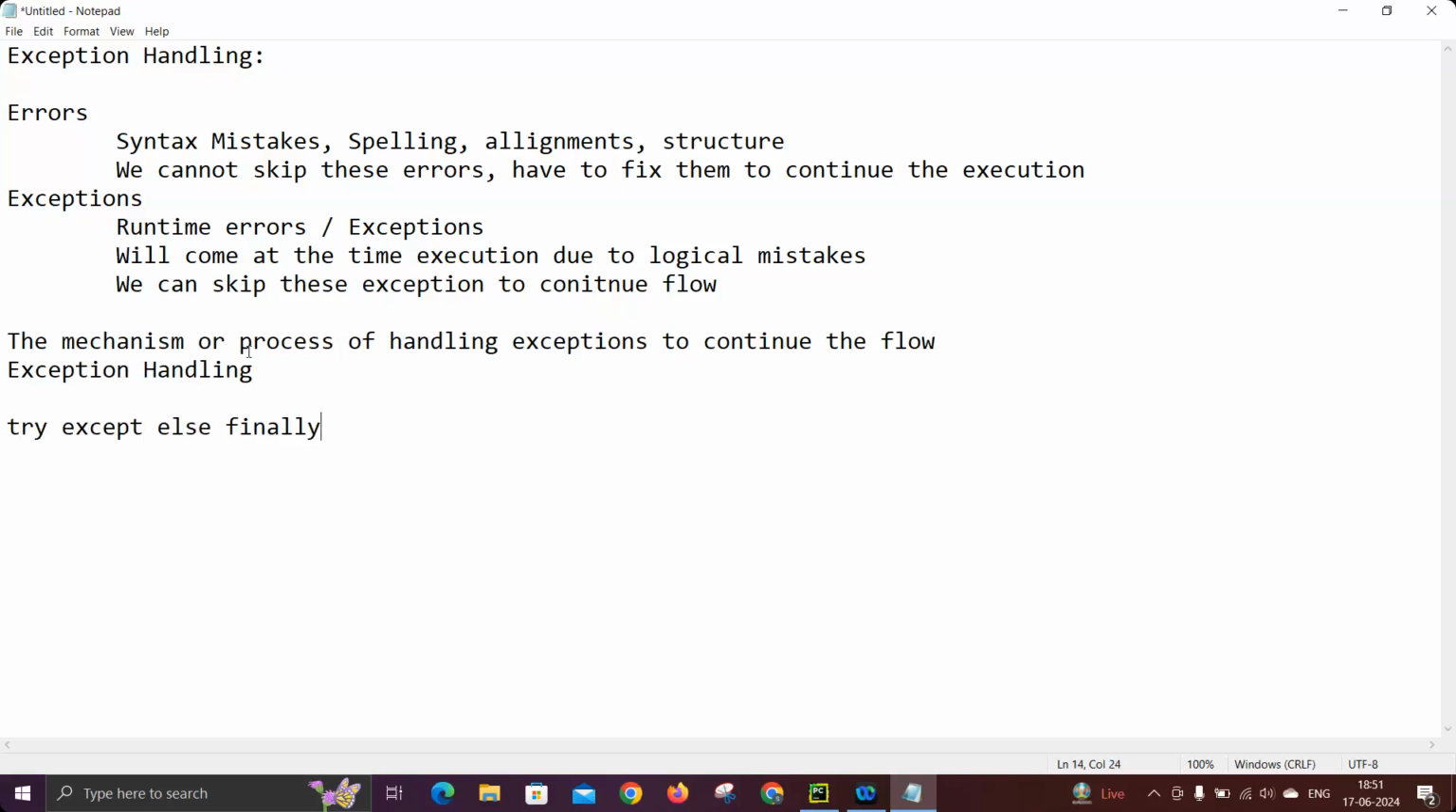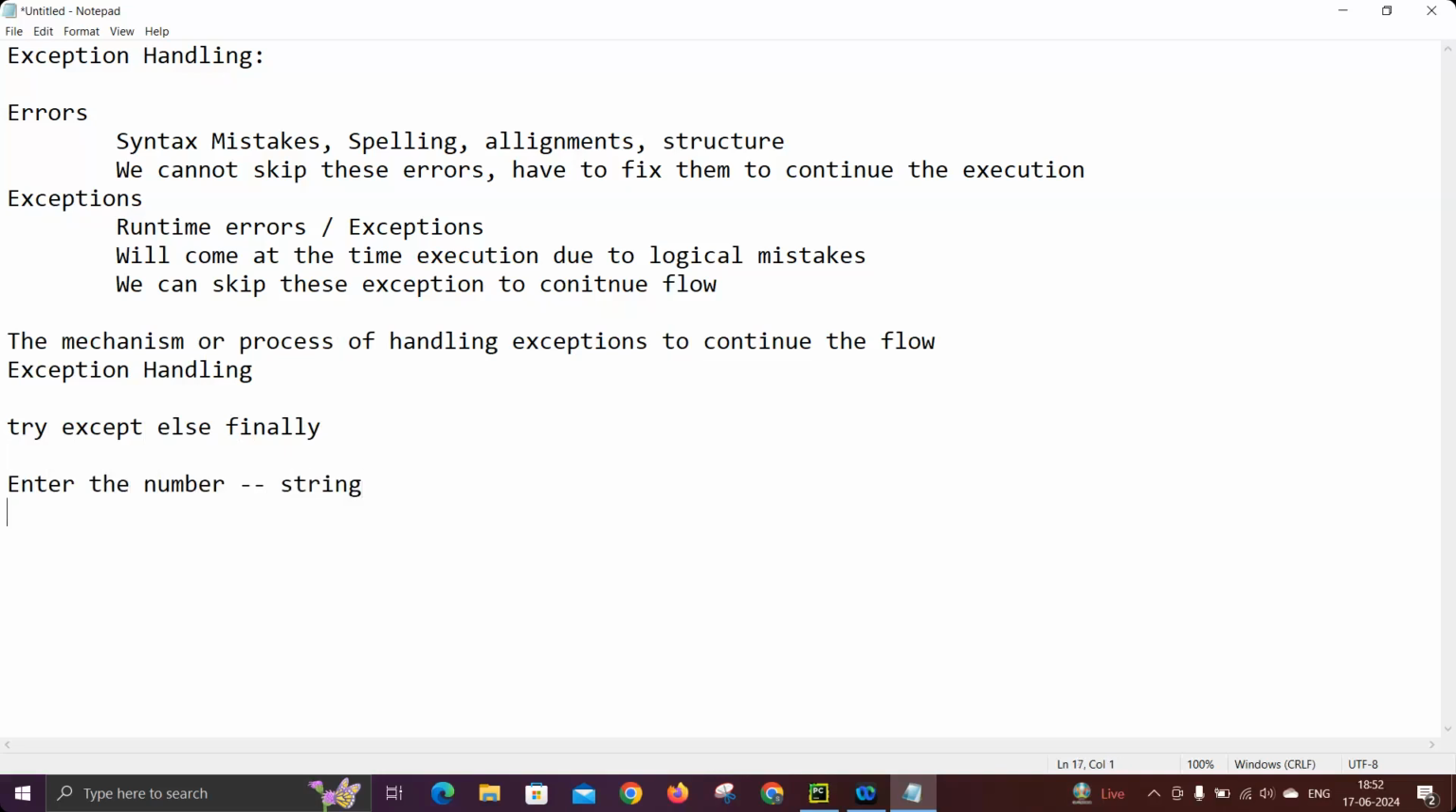By using these blocks we can handle the problems or exceptions which come at the time of execution in the code. I will give you some examples of exceptions. Errors are like spelling mistakes, which we can't write. But exceptions, for example: you ask the customer to enter a number, and assume the user unfortunately gives a string.